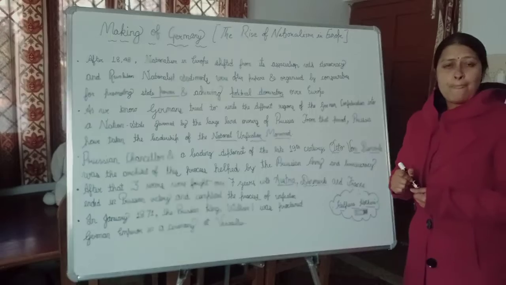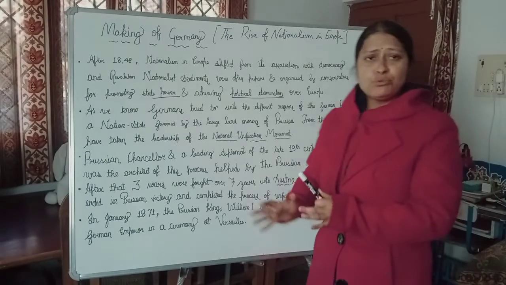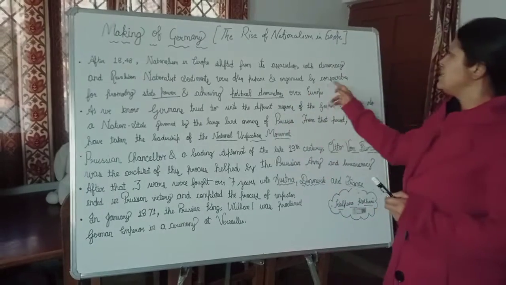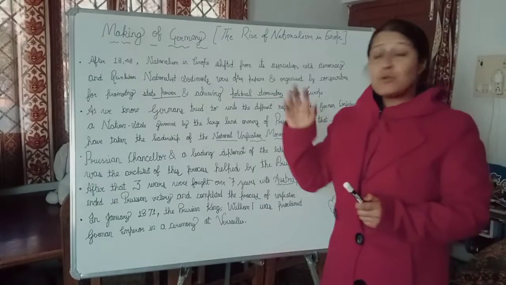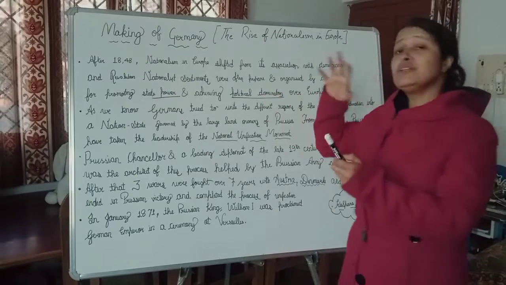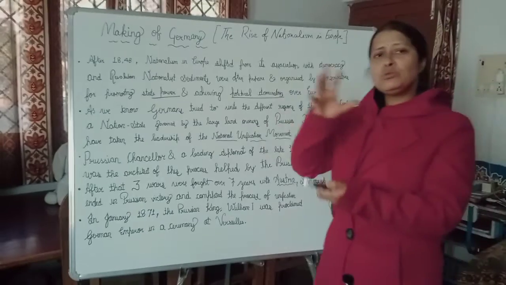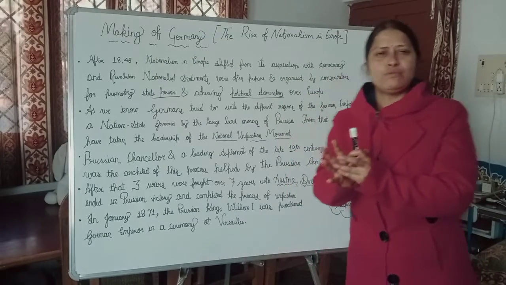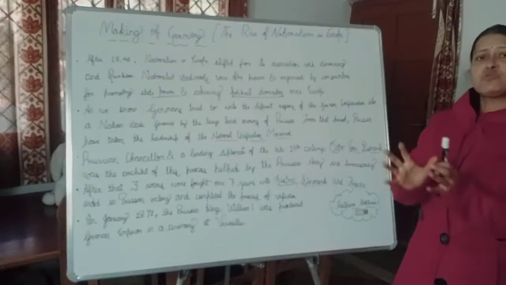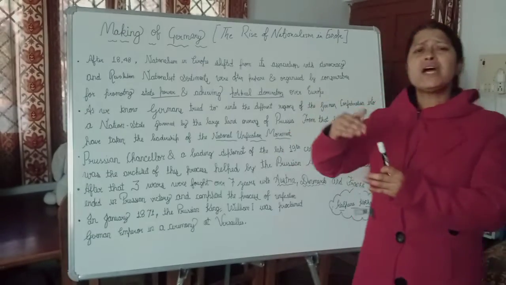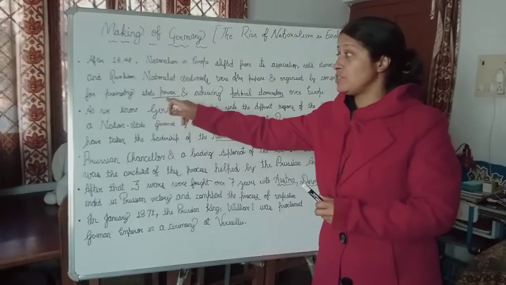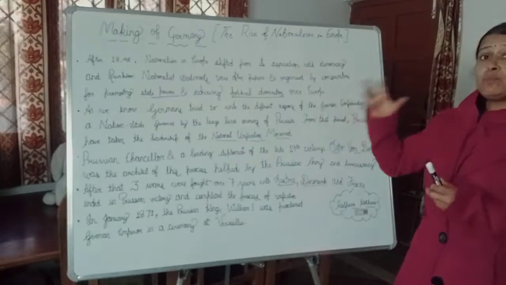Their idea of democracy and revolution was often used and modified by the conservatives for promoting state power and achieving political dominance. The conservatives wanted to change the idea of the revolutionary figures and the nationalist spirit to achieve their own ambition.